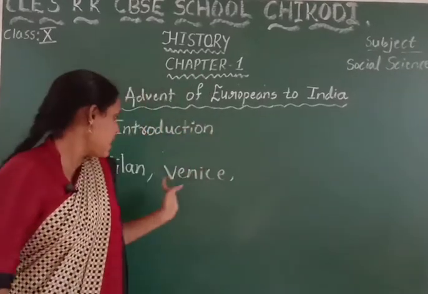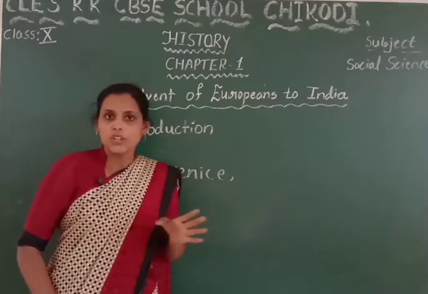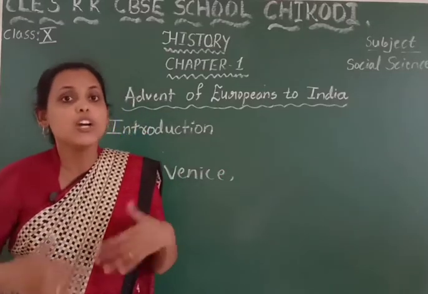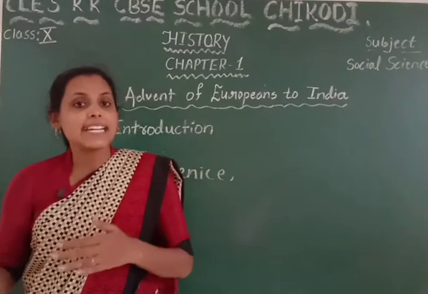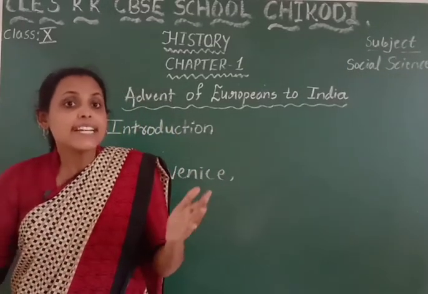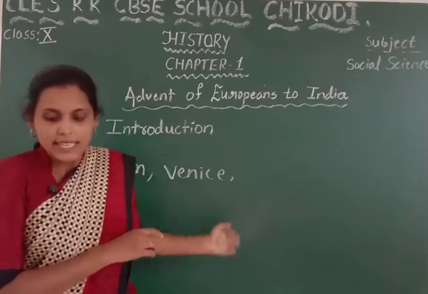Okay, Milan, Venice and Genoa. So these cities came into existence as the richest cities. So Italy acted as a wholesale dealer of all these commodities.